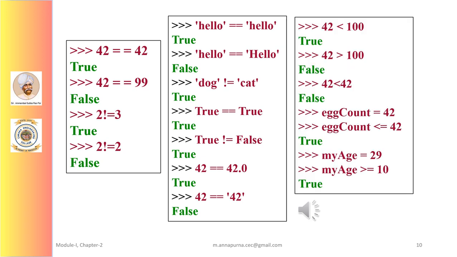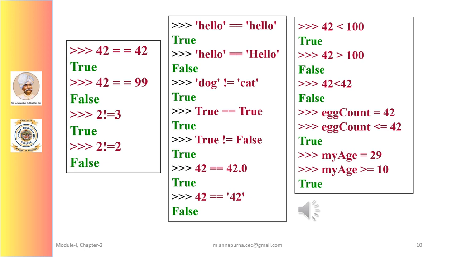In the following examples, observe that equal to evaluates to True when the values on both the sides are the same, and not equal to evaluates to True when the two values are different. The equal to and not equal to operators can actually work with values of any data type. Note that an integer or floating point value will always be unequal to a string value.